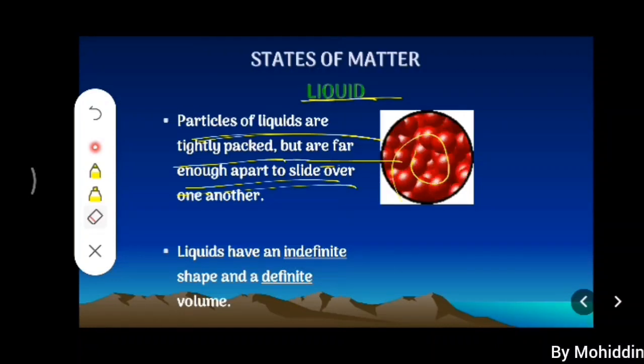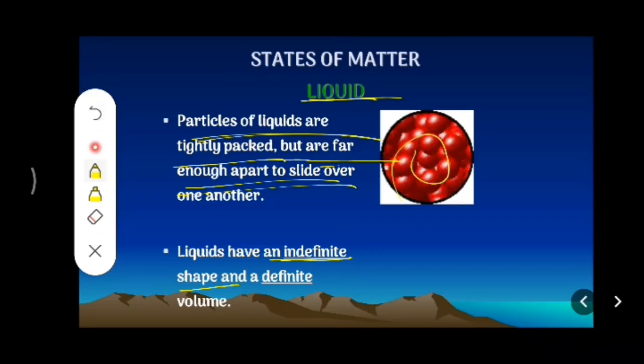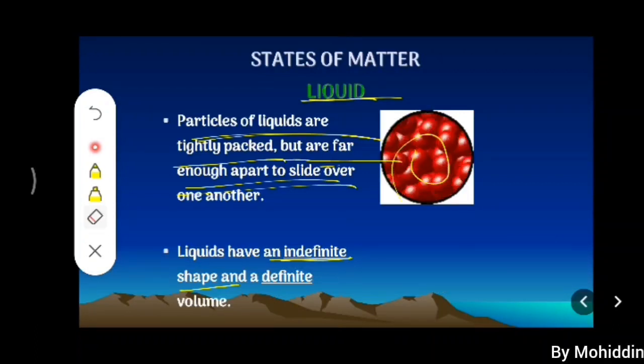Liquids have an indefinite shape. In case of solid, what we saw, definite shape, right? But in case of liquid, indefinite shape, that is nothing but not fixed. The shape is not fixed. How is it possible? We will take an example and understand.